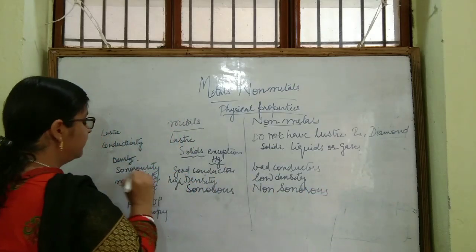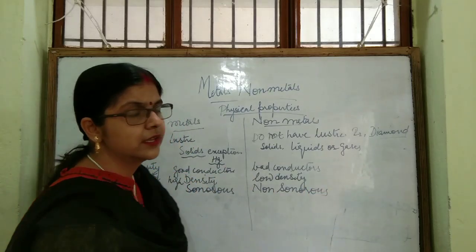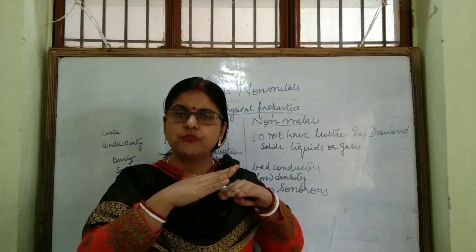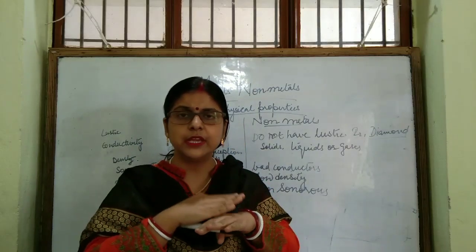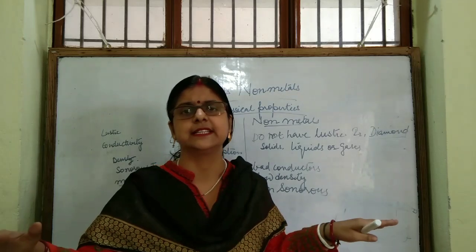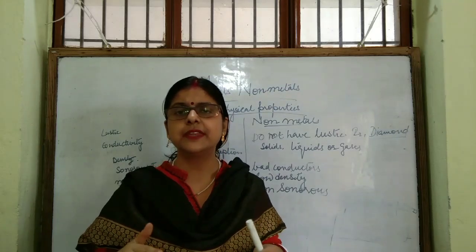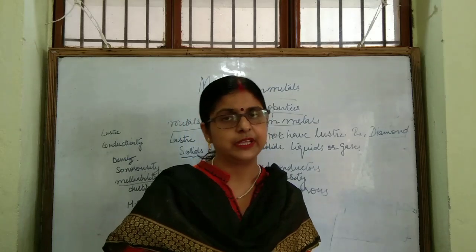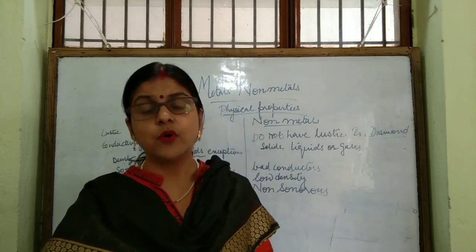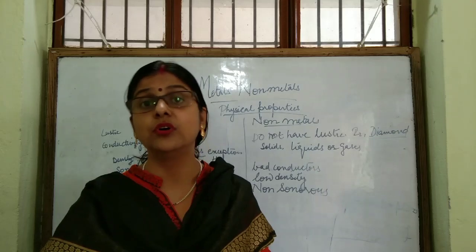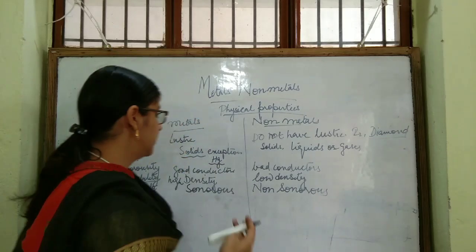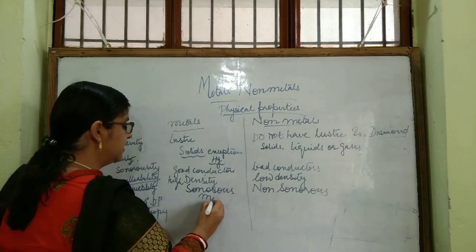Next is malleability. What is the meaning of malleability? It can be beaten into thin sheets. Yes, metals can be beaten into thin sheets. Metals are malleable. The most malleable metal is gold.